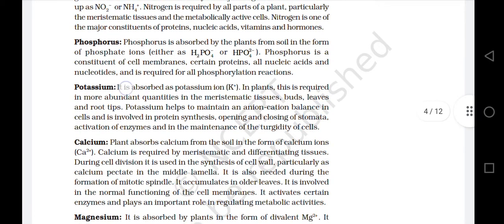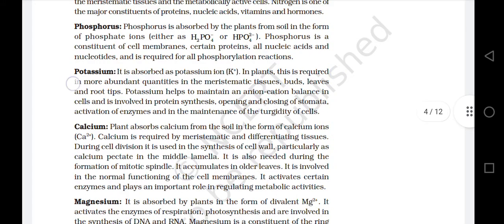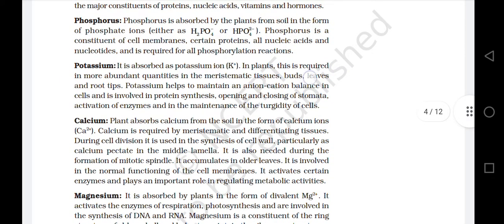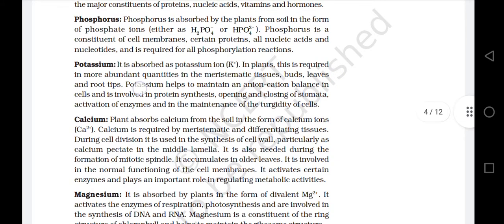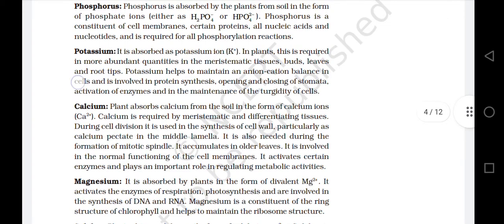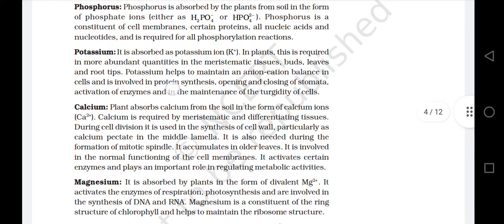Potassium. It is absorbed as potassium ion K+ in plants. This is required in more abundant quantities in the meristematic tissues, buds, leaves, and root tips. Potassium helps to maintain an anion-cation balance in cells and is involved in protein synthesis, opening and closing of stomata, activation of enzymes, and in the maintenance of the turgidity of cells.